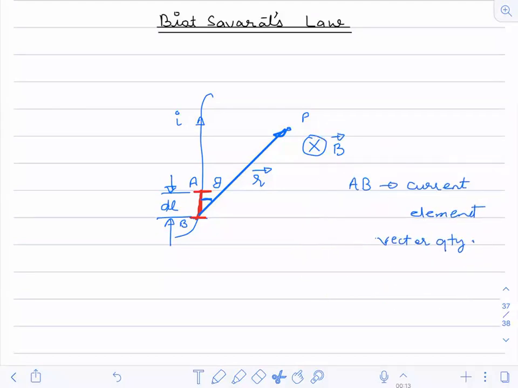What will be its direction then? It will be along the direction of the current. Direction is along the current. This much is clear to everyone. Is anybody having any doubt till now? Is there anyone who is having any kind of doubt?